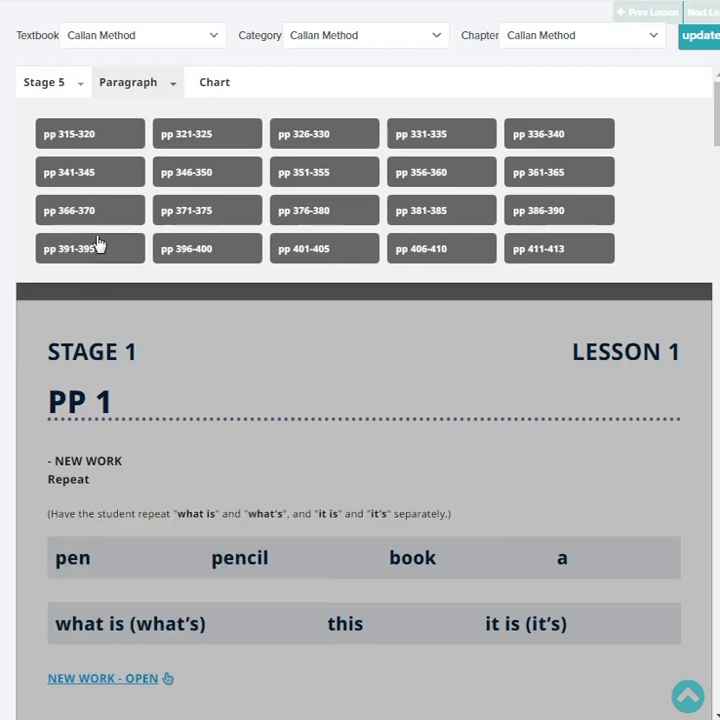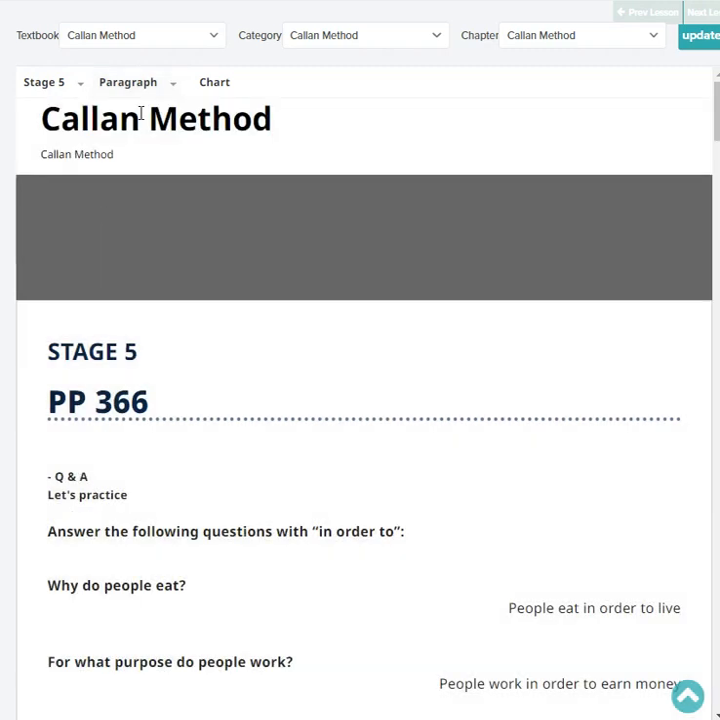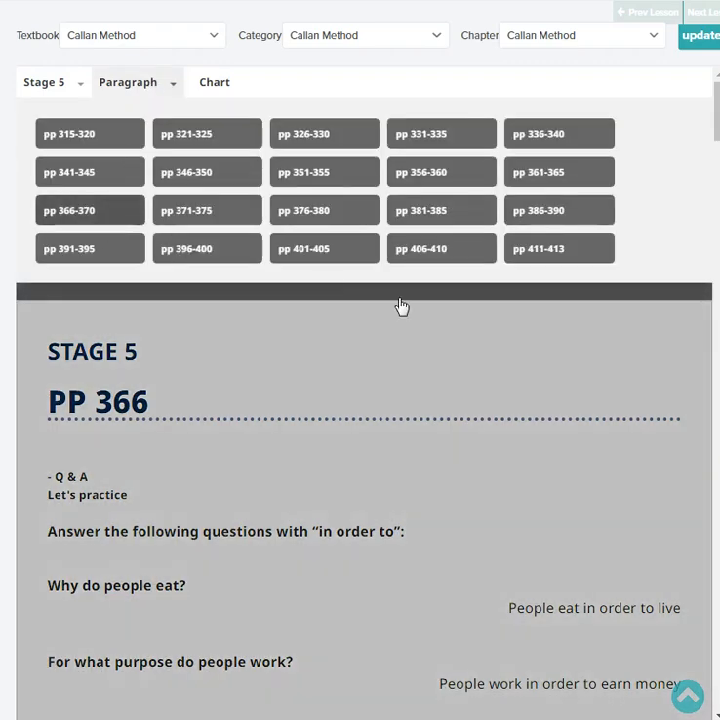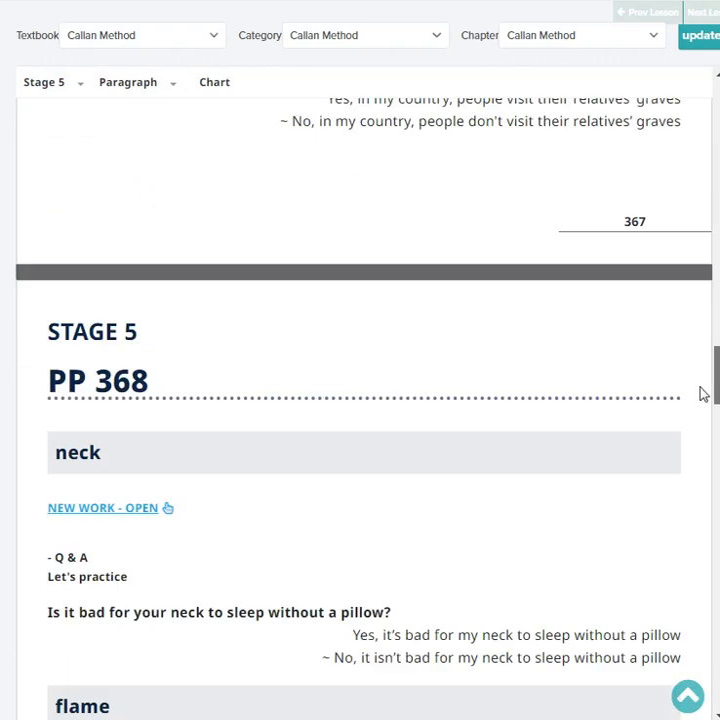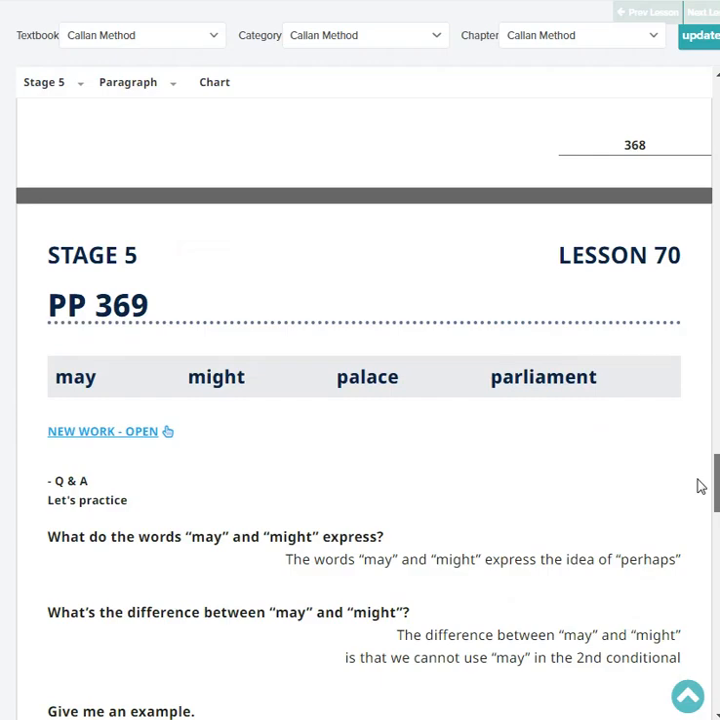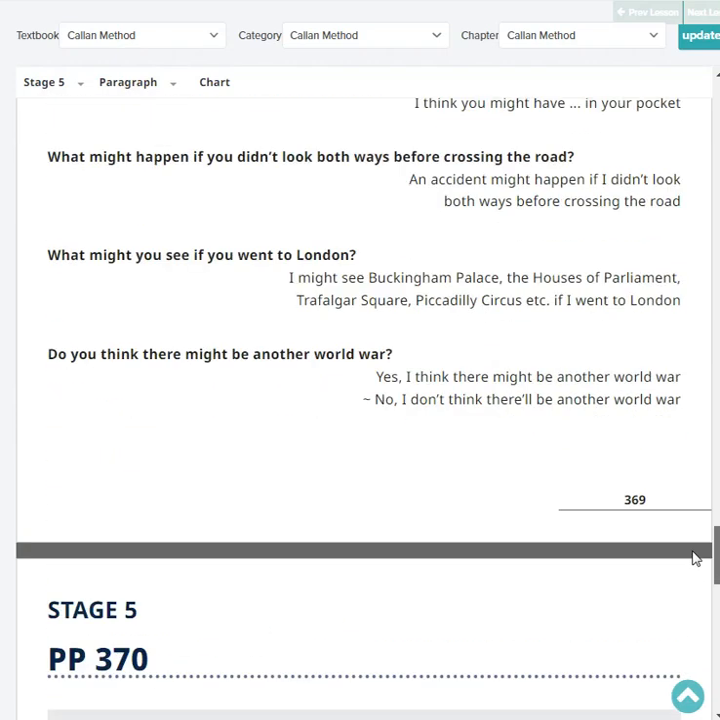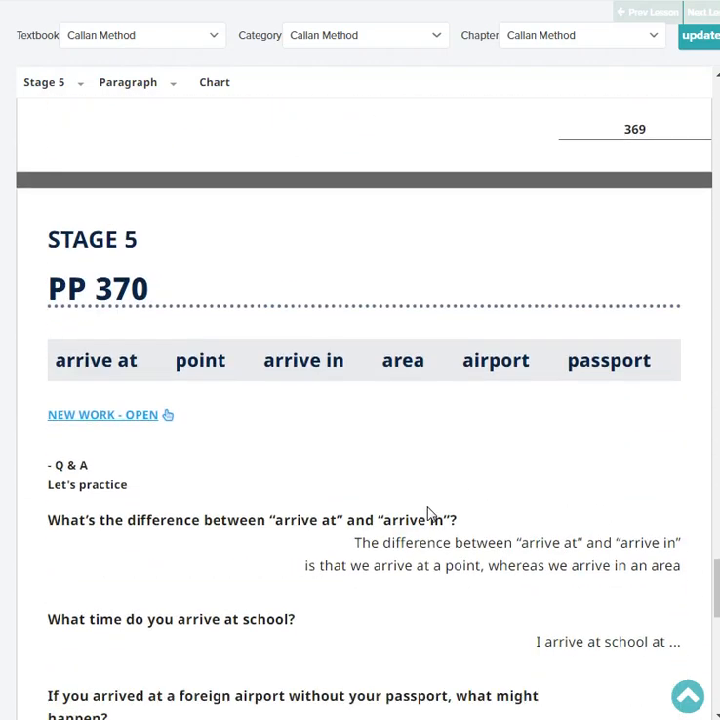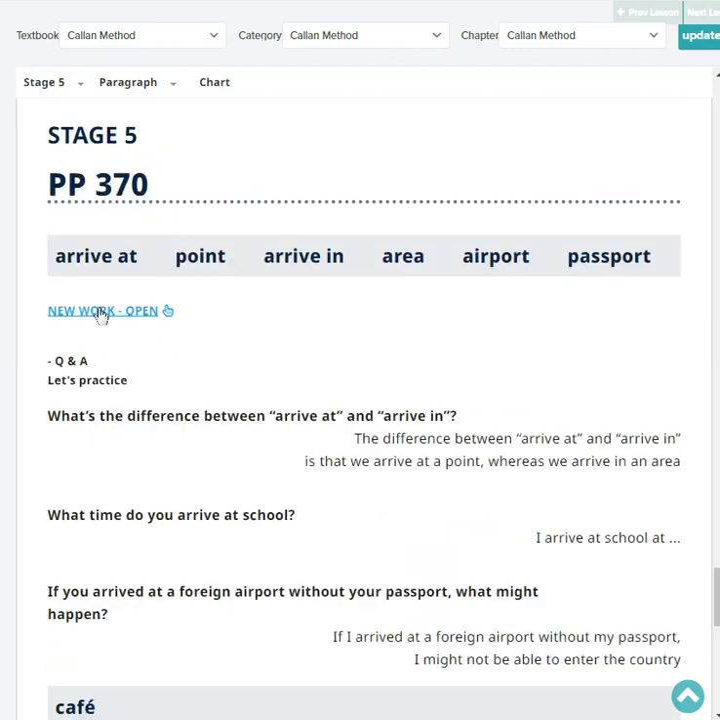Okay, so let's check now. We are at stage 5, paragraph page 369. Our last headword was might, parliament. So let's start with Newark. Okay, so let's start. Here we go.